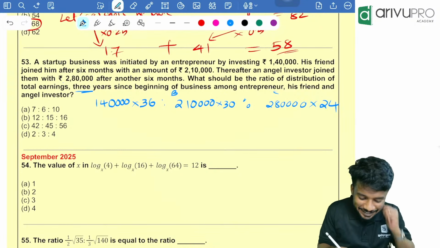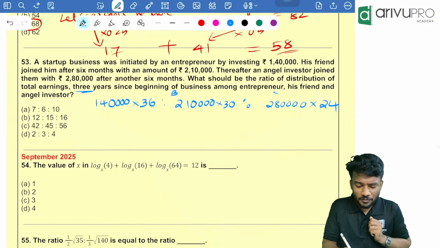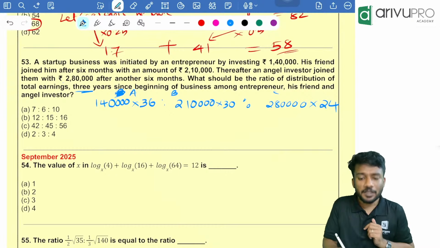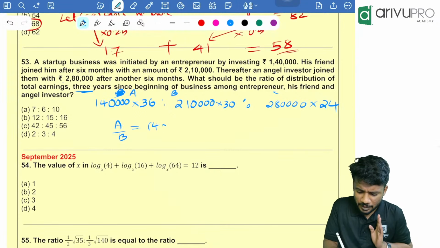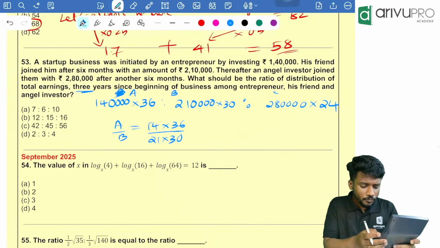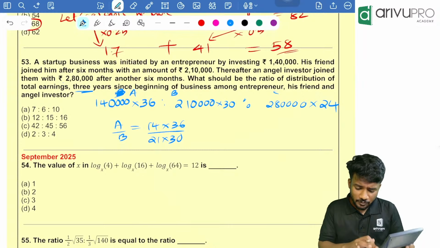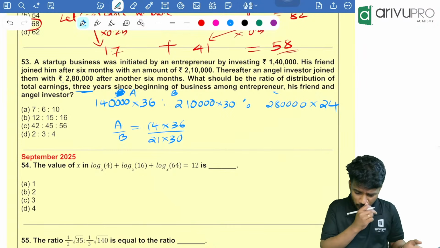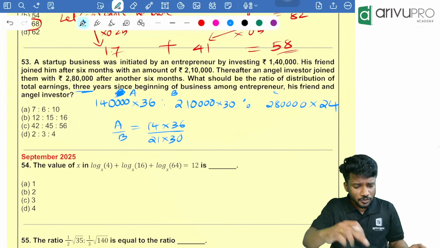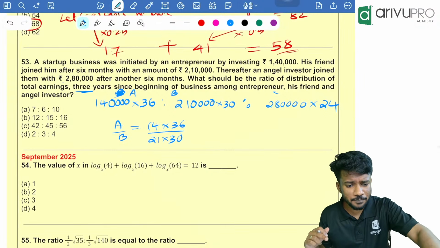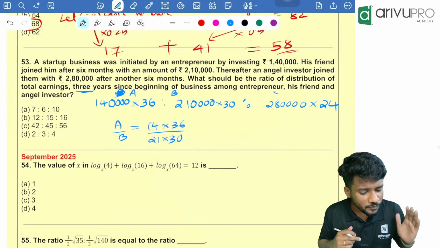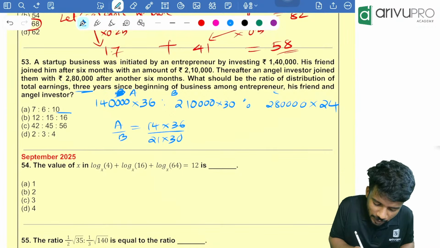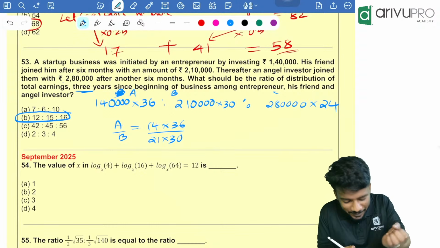How to find it easily is the question. So people, take the first two numbers. We need to find A is to B. First two numbers, that is A by B is equal to 14. I can cancel all the zeros. So I am writing 14 into 36 divided by 21 into 30. How much is it? Take your calculator. 14 into 36 divided by 21 divided by 30, which is equal to how much? You are getting 0.8 something. So which is equal to how much? Yes, people, you got the answer. 12 divided by 15 is how much? 12 divided by 15 is 0.8. So only one option is possible. That is option B is your answer.